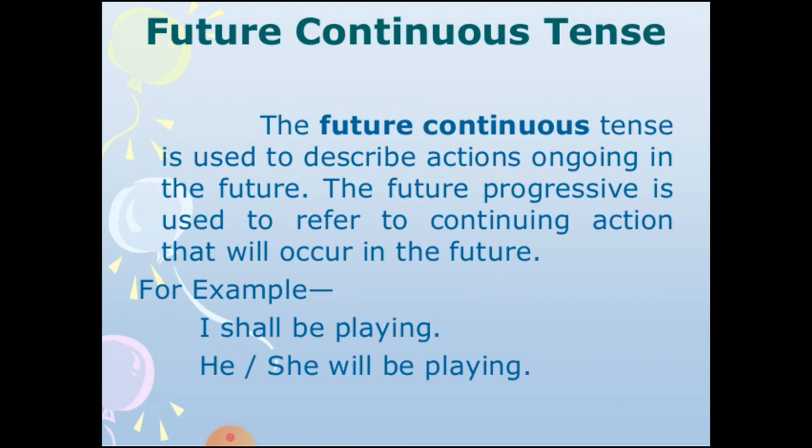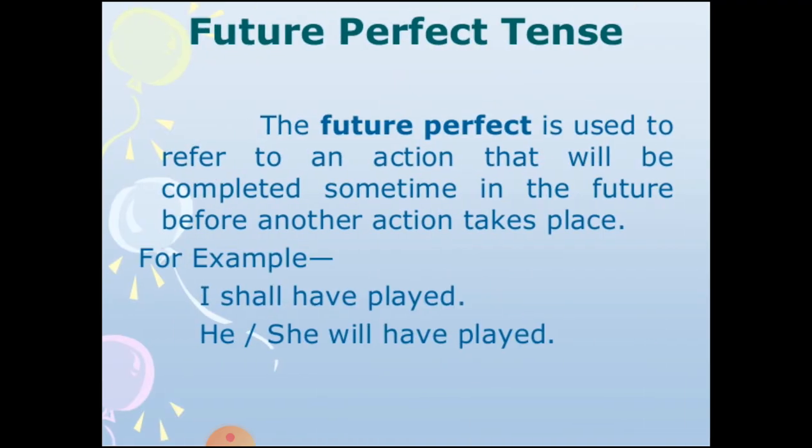Future continuous tense is used to describe actions ongoing in the future. The future progressive is used to refer to a continuing action that will occur in the future, like I shall be playing or he she will be playing. So these kinds of actions will be continued in the future.